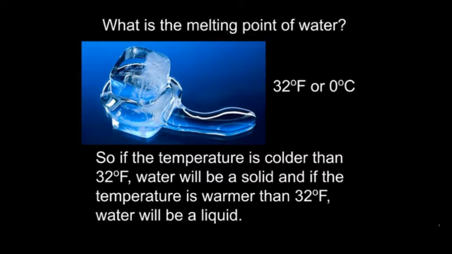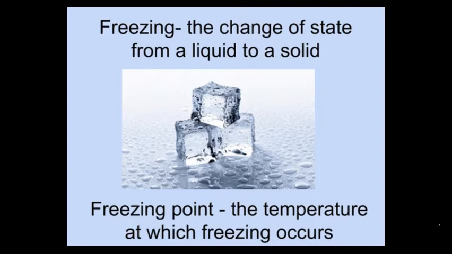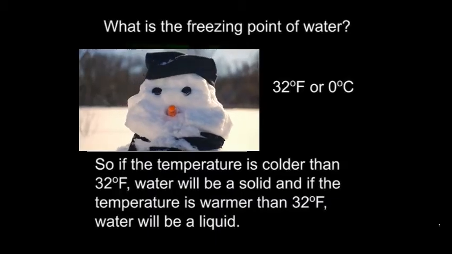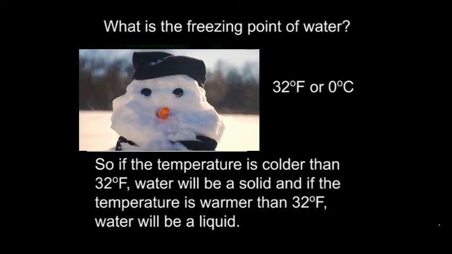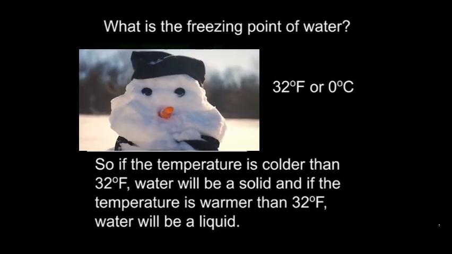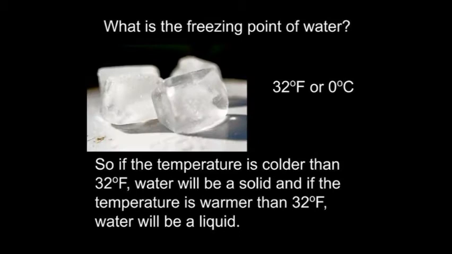The next phase change I want to talk about is freezing. Freezing is when substances change from liquids to solids, and the temperature at which that happens, which is unique for every substance, is called the freezing point. For water, it's 32 degrees Fahrenheit or 0 degrees Celsius. In other words, the freezing point of water is the same as the melting point of water. Water freezes if it's getting colder, and it melts if it's getting warmer at this temperature.